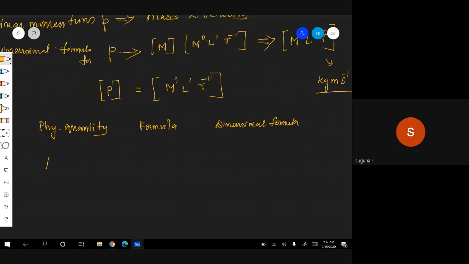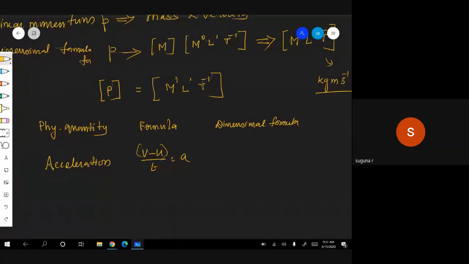Okay. Acceleration. What is acceleration? What is the formula? Acceleration, meter per second square. Formula: V minus u by t. Change in velocity divided by time. Correct? V minus u by t, that is nothing but acceleration. Very good. Therefore, V minus u is nothing but only velocity, right? V minus u is also a velocity, so it is change in velocity divided by time.